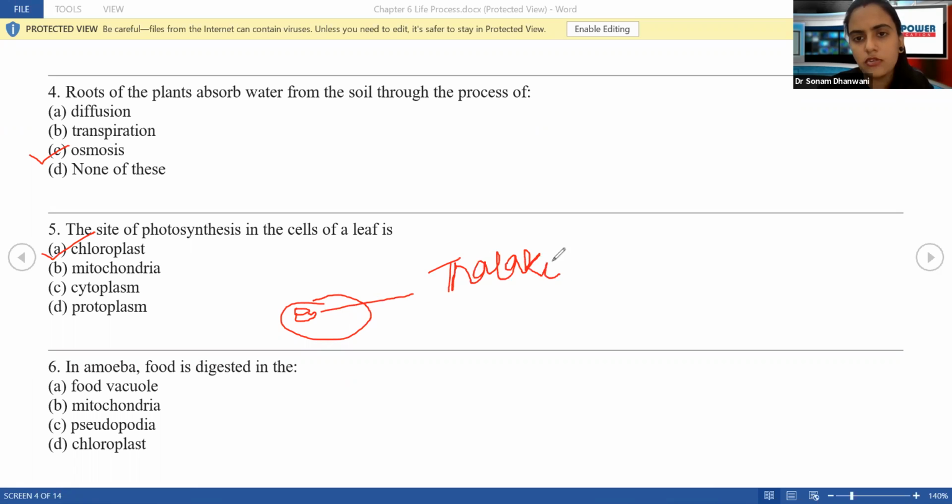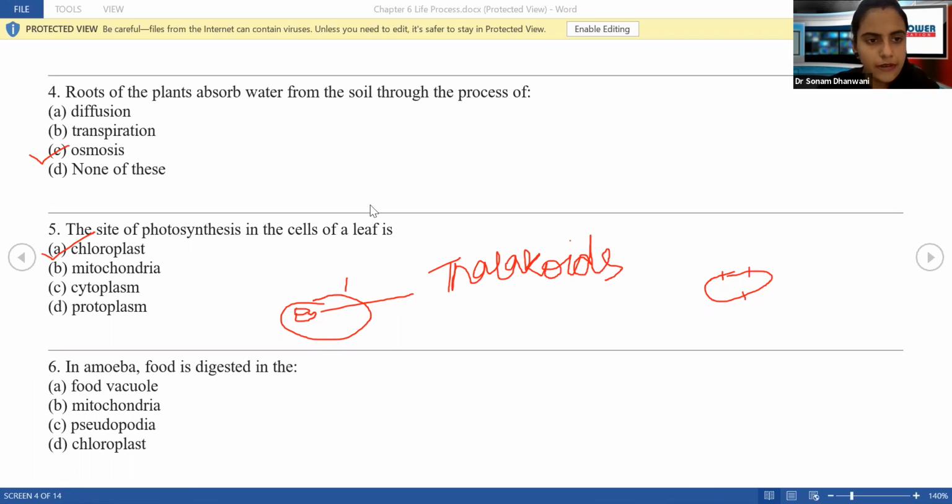I have also explained this to you all. I don't know if you all have really attended my theory classes. Go back to my sessions and go through those. Suppose this is a disc-like structure, right? On its membrane there are going to be the chlorophyll molecules, which are nothing but the green pigment of the plants, where sunlight falls and then the photosynthesis process starts. So this organelle is the chloroplast. Inside it are these disc-like structures which are known as the thylakoids. But for us, for this MCQ, this is the chloroplast. Okay?